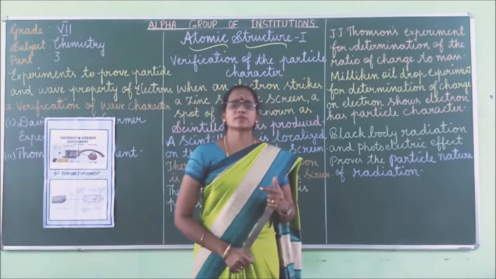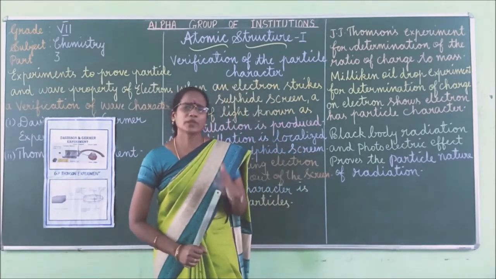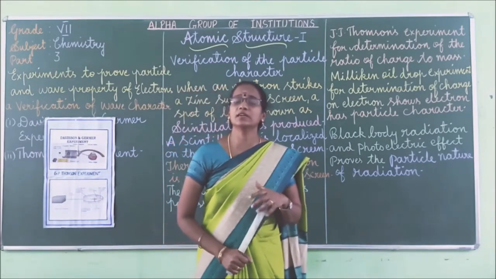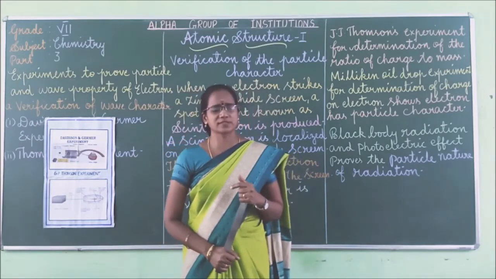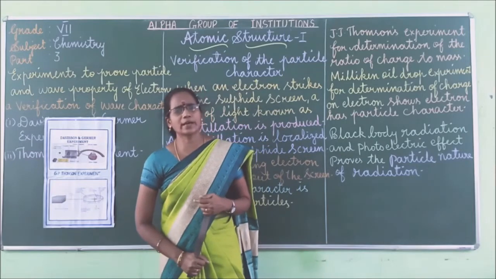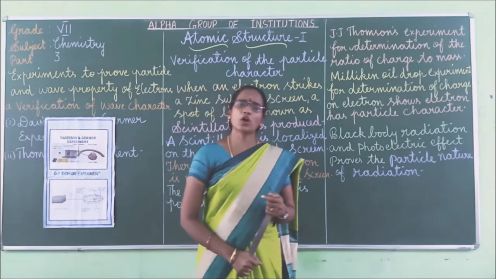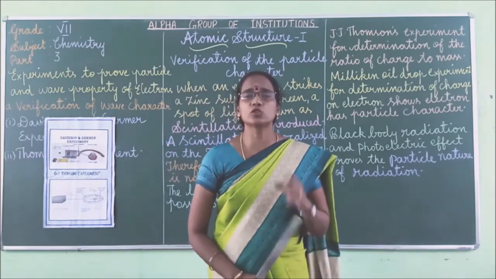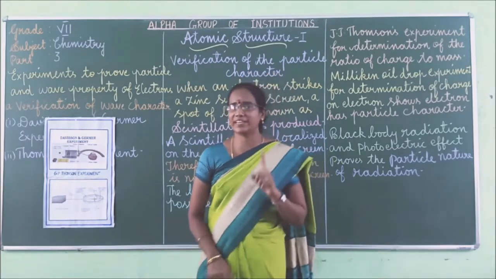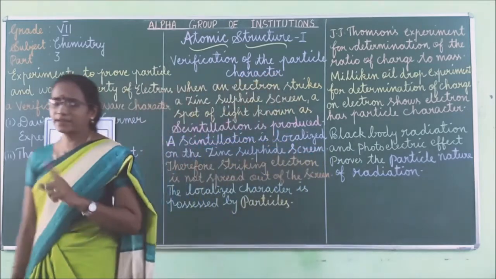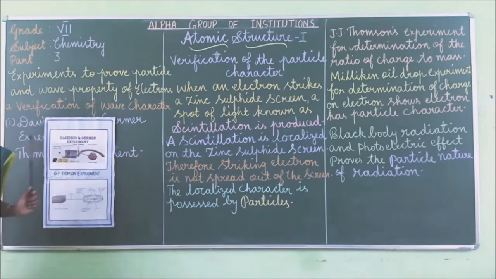The Davison and Germer experiment is important because it proves the de Broglie hypothesis. What is the de Broglie hypothesis? The de Broglie hypothesis is used to define the wave nature of electron, right? Once again I will tell you, Davison and Germer in 1927 carried out an experiment, and they obtained a beam of electrons.